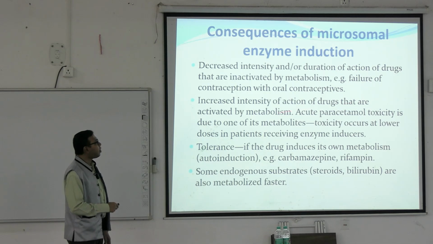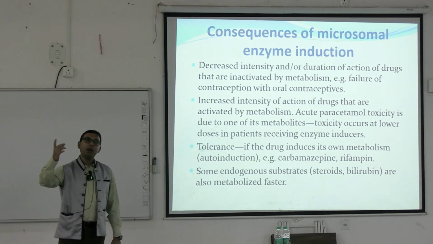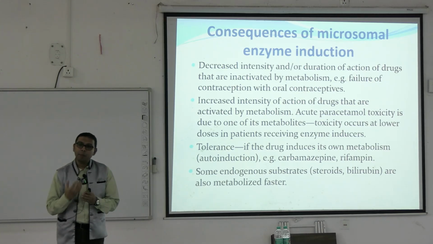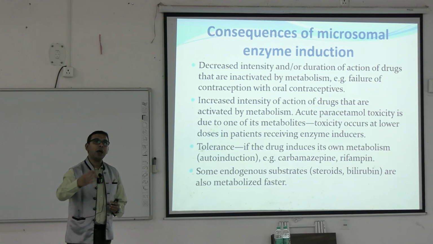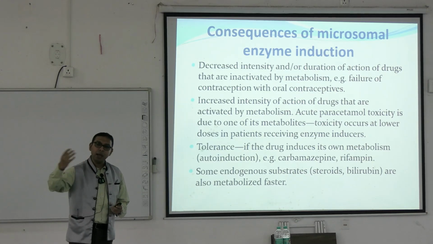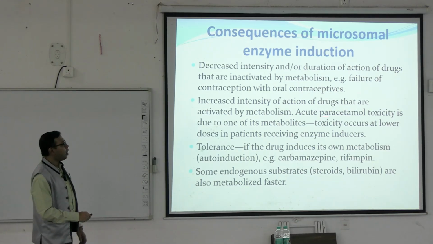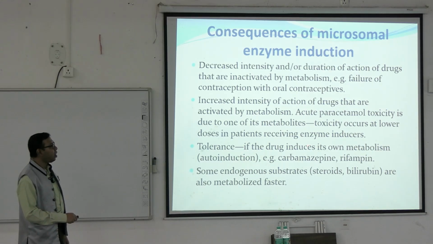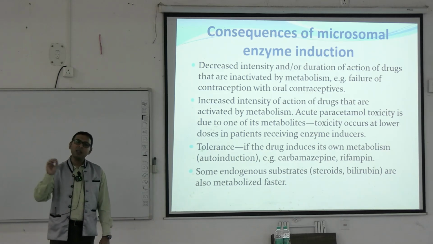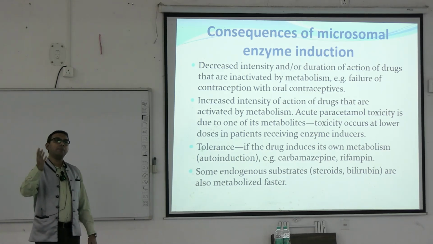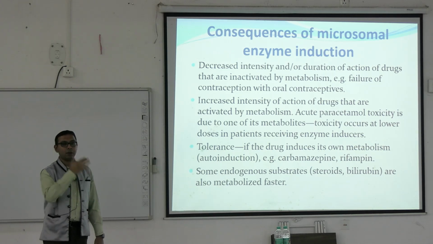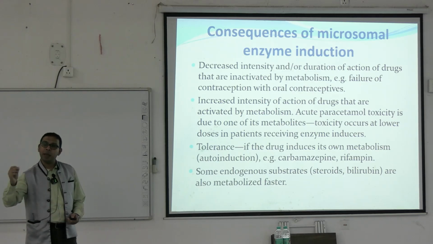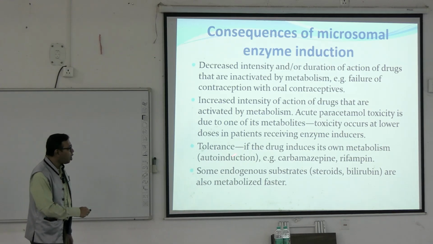Increased intensity of action of the drugs that are activated by metabolism. In the past we have seen that some prodrugs may be activated by metabolism. So if we give some inducing agent and this is a prodrug, more active drug will be generated. There again there may be problems of toxicity, like acute paracetamol toxicity. Tolerance can develop, that is, if the drug induces its own metabolism, we give some drug and then increase the dose, but the effect will not be evident in that person because the drug is metabolized more. That is why more and more dose is needed for the same effect. This is known as tolerance of the drug.